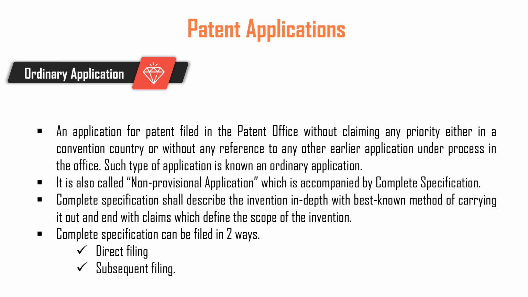Complete specification can be filed in two ways. First, direct filing. Complete specification is filed first directly with the Indian Patent Office without filing any corresponding provisional specification. Second, subsequent filing. Complete specification is filed subsequent to the filing of corresponding provisional specification and claiming priority from the filed provisional specification.